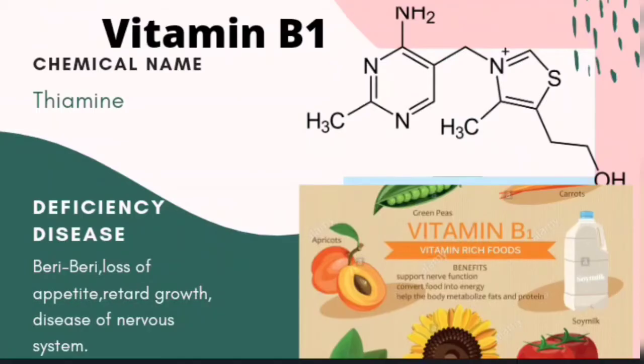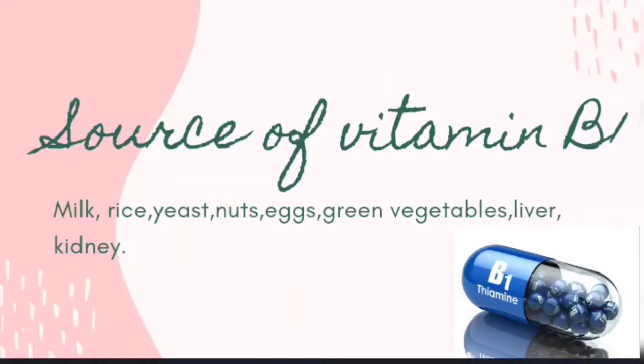Now vitamin B1. The chemical name of vitamin B1 is thiamine. The deficiency disease: it causes loss of appetite, retarded growth and disease of the nervous system. Sources of vitamin B1 are milk, rice, yeast, nuts, eggs, green vegetables, liver and kidney.